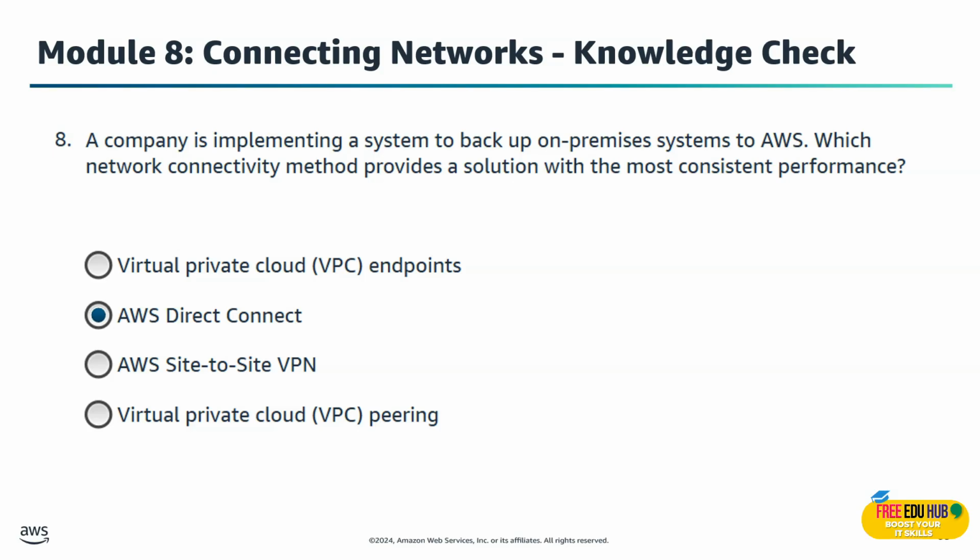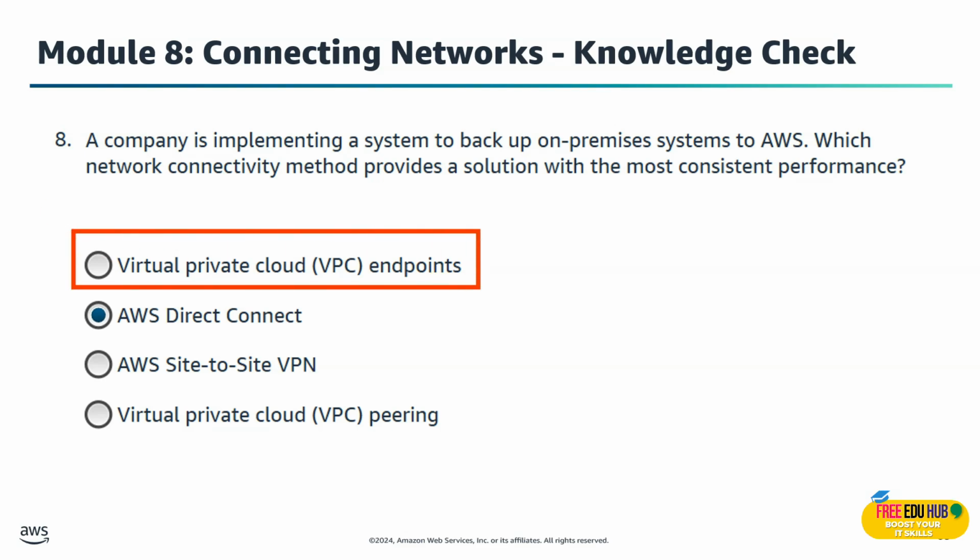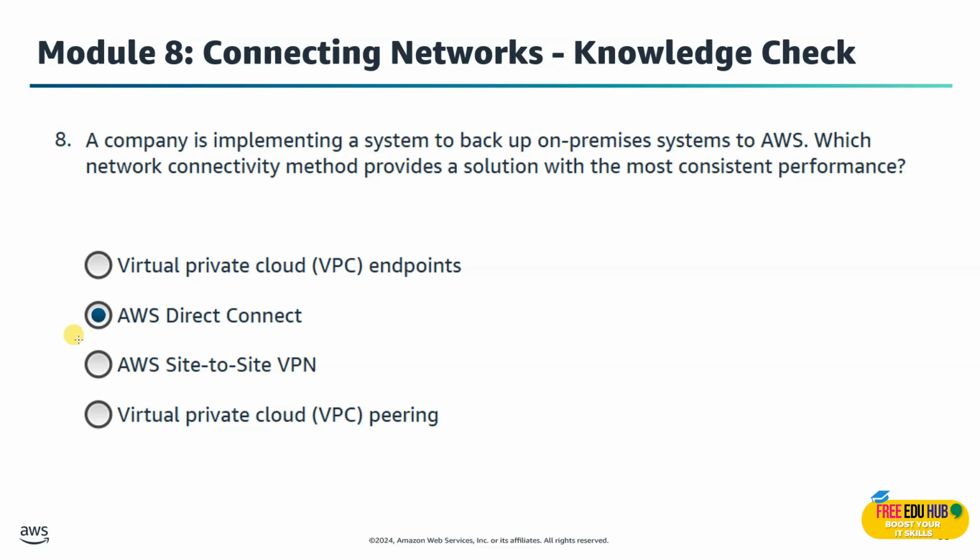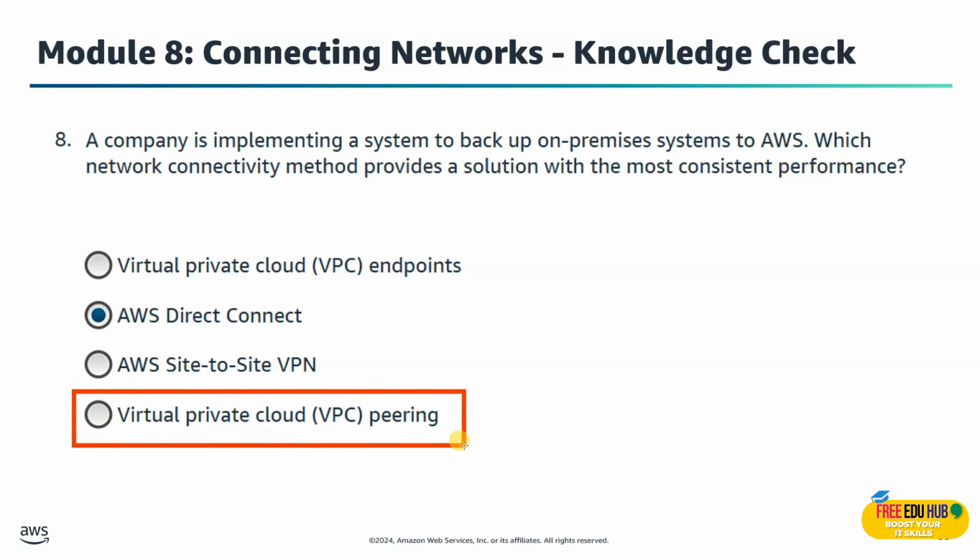Now, if we look at the first option, which is virtual private cloud endpoints, it's not the right option since only AWS services are accessed by it inside the VPC. We are not going for Site-to-Site VPN. It's cheaper but runs over the internet and can fluctuate in performance. And we are not going for VPC peering since that's for VPC to VPC, not for connecting on-premises systems.